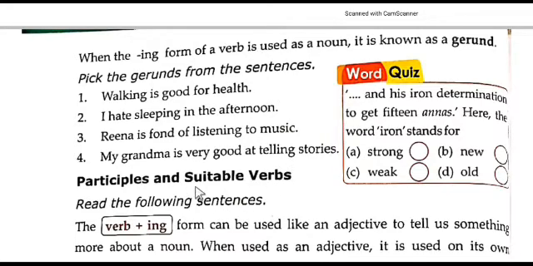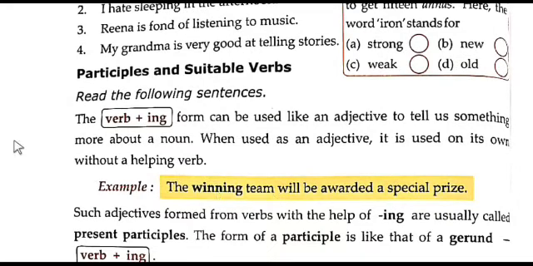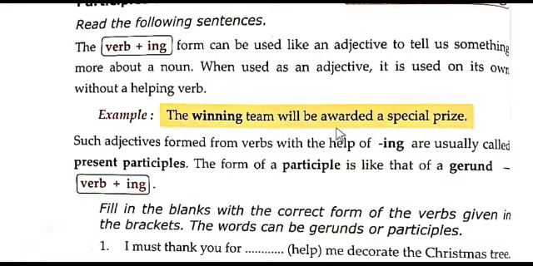Now, participles and suitable verbs. Here the verb plus ing form can be used like an adjective to tell us something more about a noun. When used as an adjective, it is used on its own without a helping verb. For example: The winning team will be awarded a special prize. Here winning acts as an adjective. This adjective does not need any helping verbs.